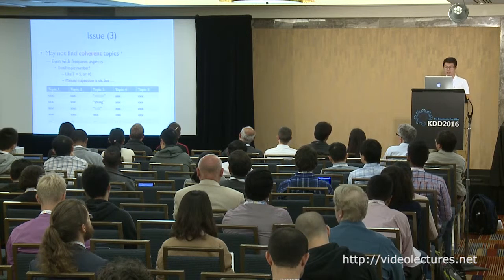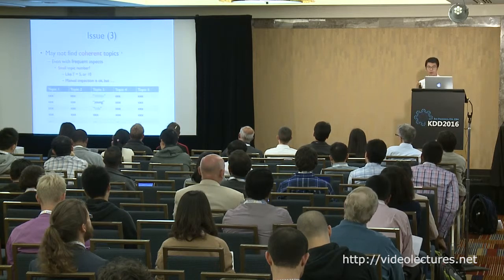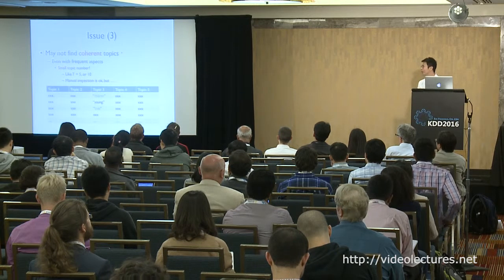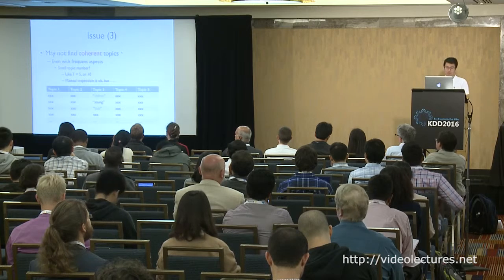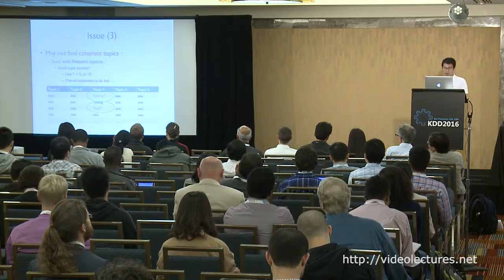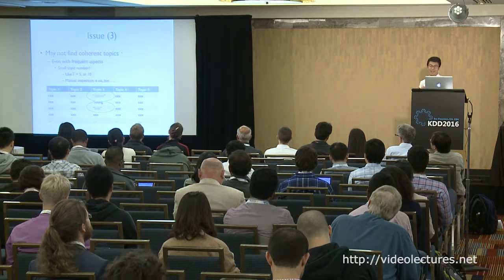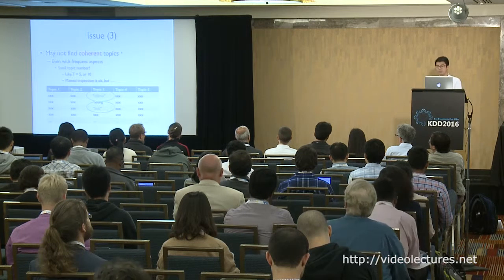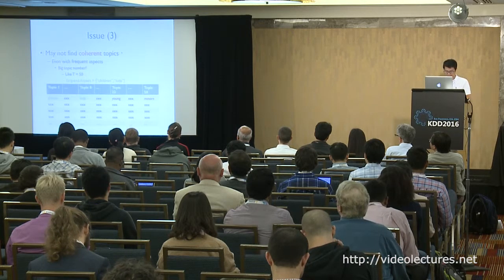And we also have other issues. If the topic number is very small, even if we want to find a frequent aspect like children, we still find nothing because, like in topic 3, all the words about children may be grouped together because the topic number is small. What about we increase the topic number, like 50?